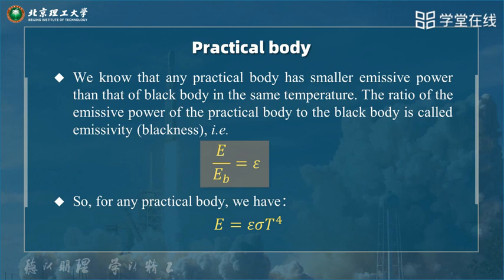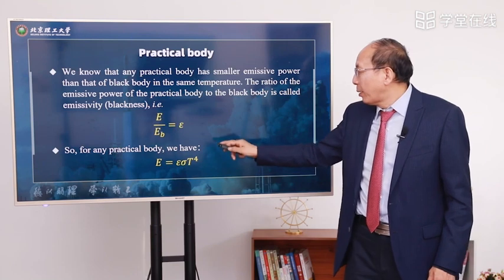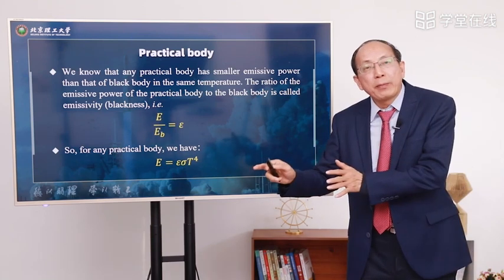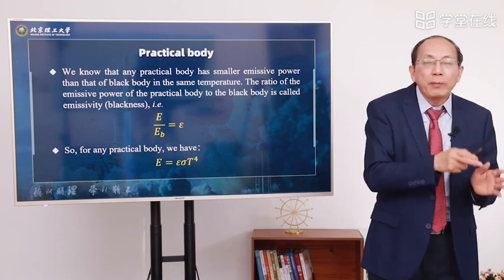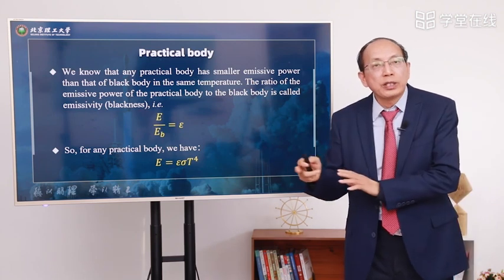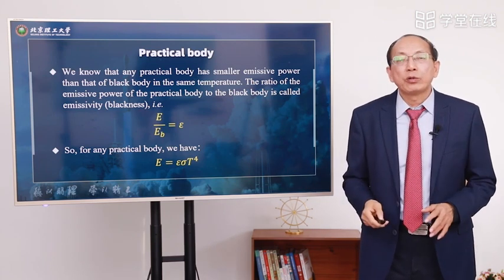E, the practical body emissive power, over E_B, the black body emissive power, equals epsilon. Epsilon is blackness. So for any practical body, we have E equals epsilon sigma T to the fourth power. Because sigma T to the fourth power is for a black body, epsilon is smaller than 1. Black body emissive power is always larger than that of a practical, real body.